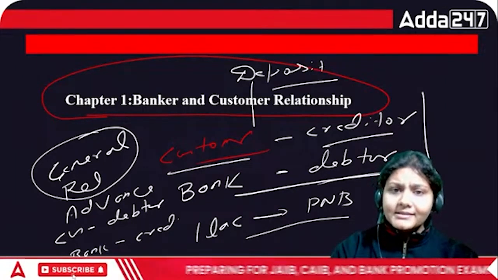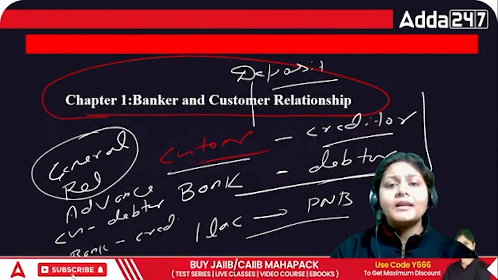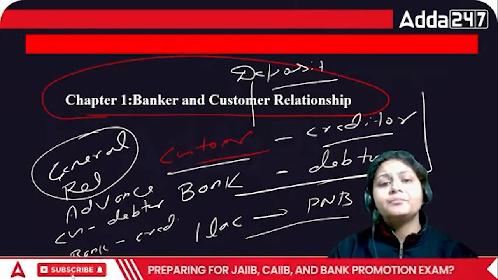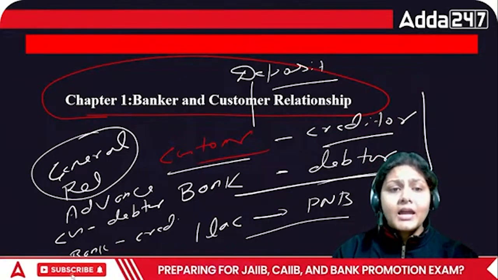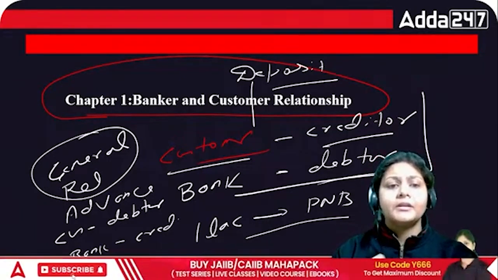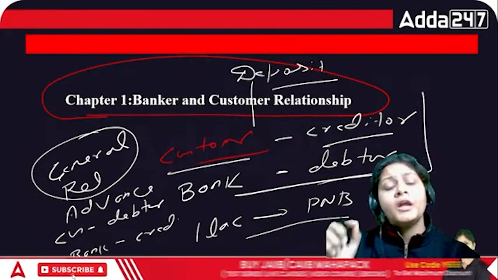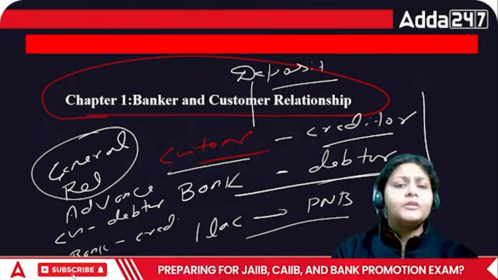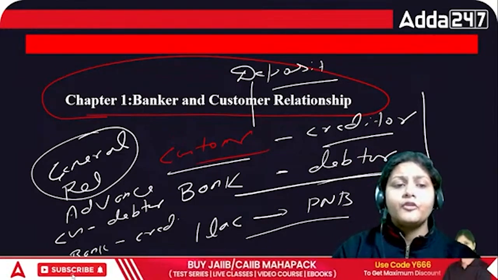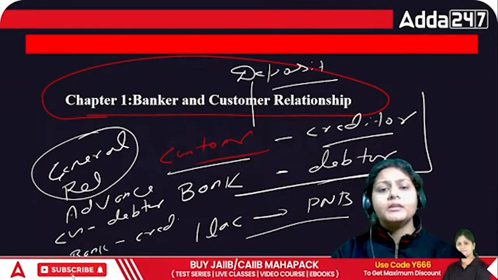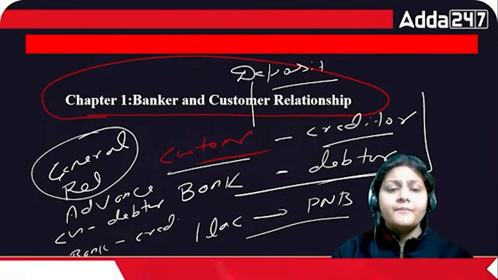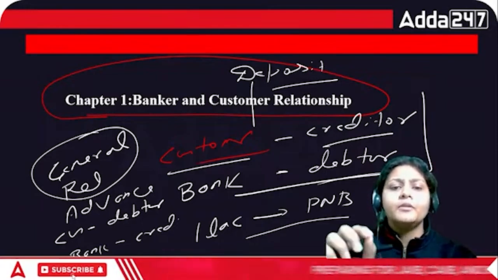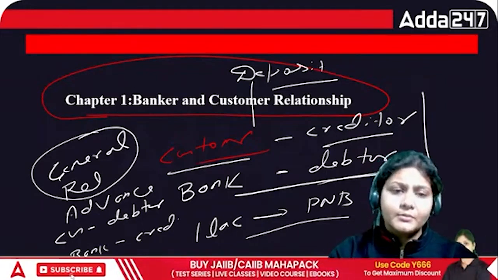Now why is it opposite? Because in that case the bank is giving you the money. So the bank will be the creditor, and I am the customer and the debtor. But only one difference is there. The bank needs some security or maybe some document from you, because they are giving you the loan. The bank requires security or a document from your side, that means from the customer side.